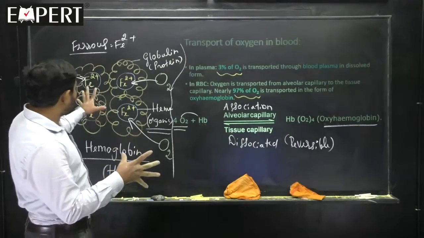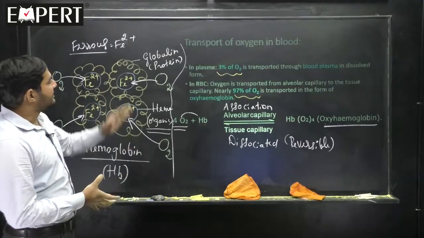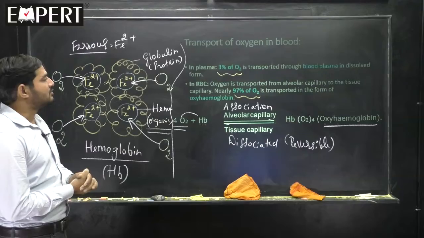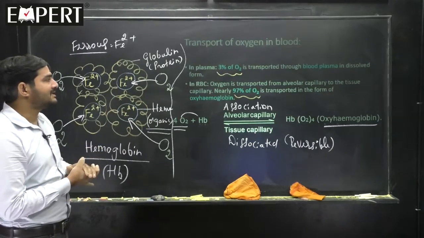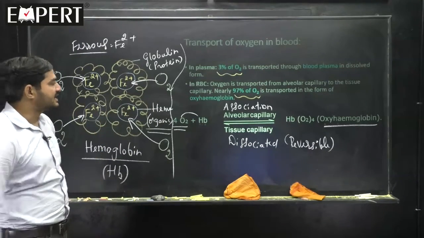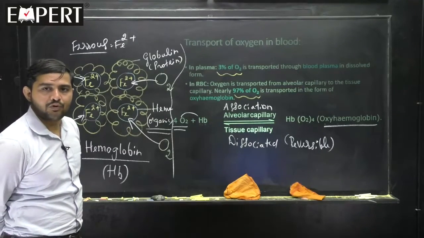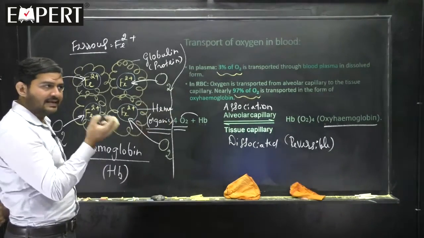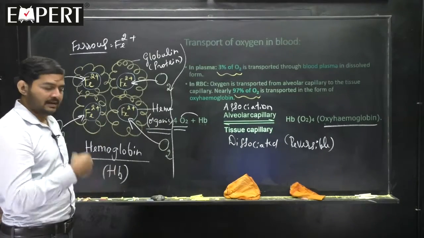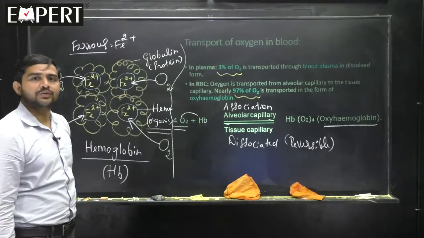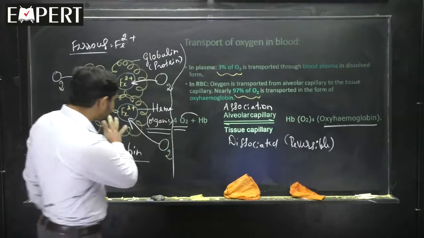Okay. Hope it is very clear. Quickly to tell you, 3% of the oxygen is transported in dissolved state, and 97% is transported in the form of oxyhemoglobin, where oxygen is taken up in the alveoli region and given in the tissue region. Please remember. Hope the matter is clear.